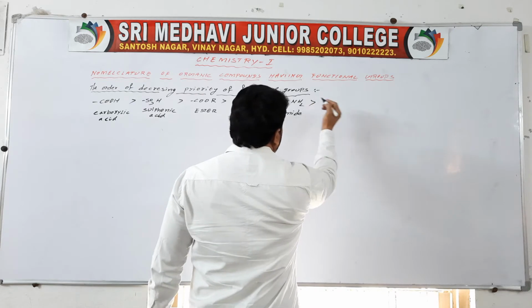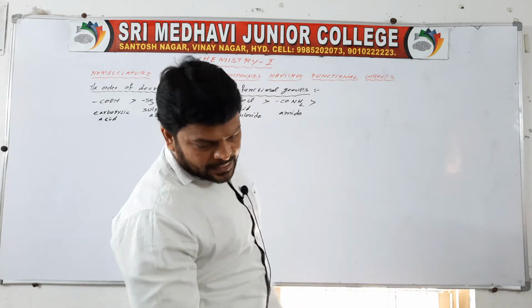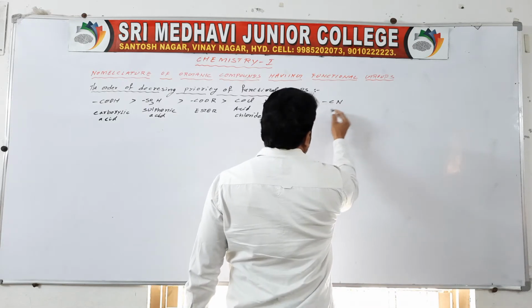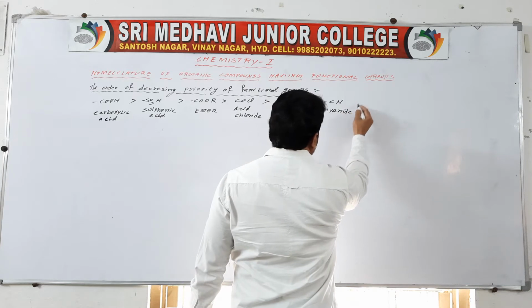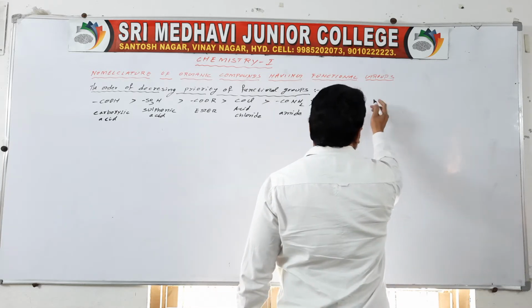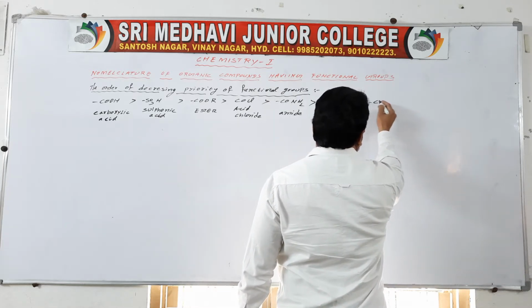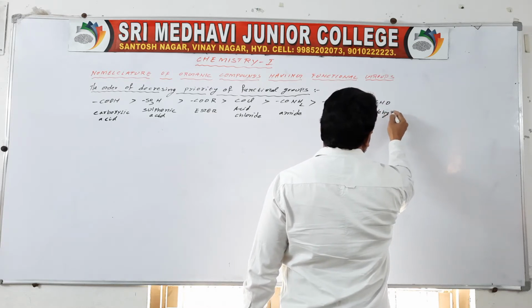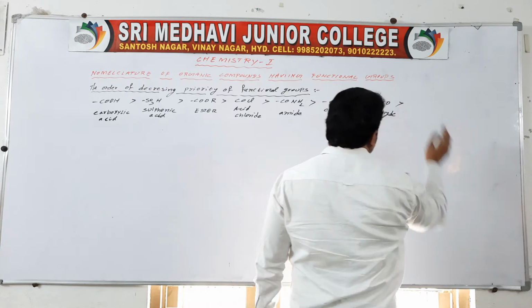Amide is greater than the cyanide functional group, CN. That is greater than CHO, the aldehyde functional group.